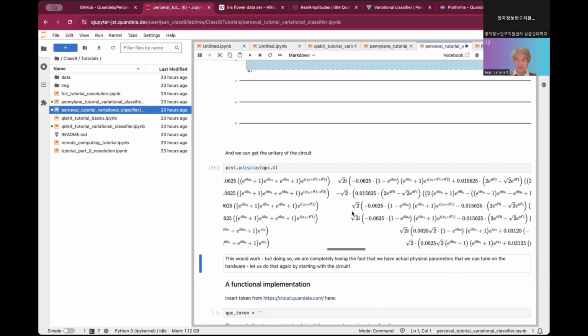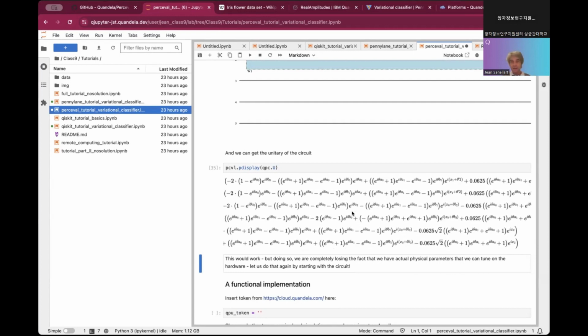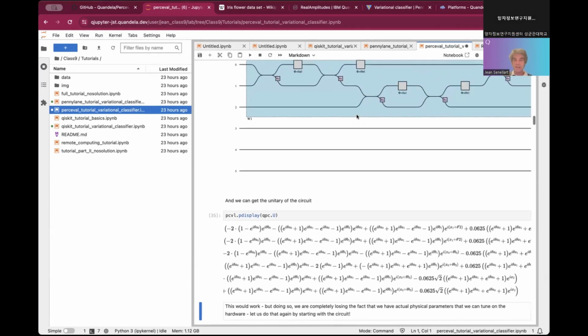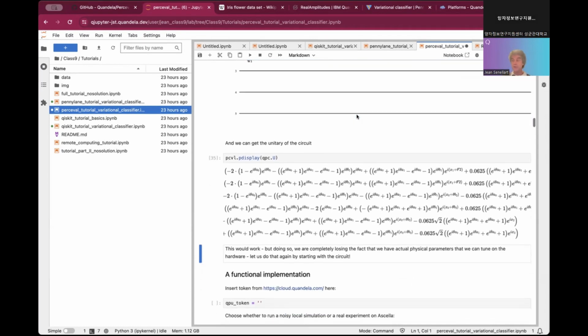And what we are interested in, as I was explaining yesterday, we could do this virtually using this virtual circuit. But if we do that, we don't take into account the fact that you have a physical circuit in Haskella, where each phase shifter is actually a piece of material that we are heating when you are changing the phase of the phase shifter.